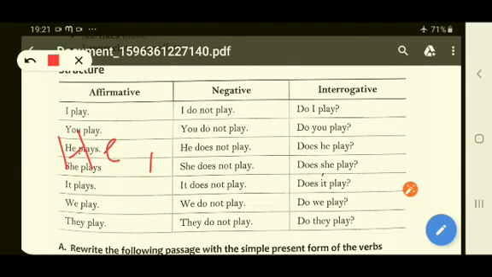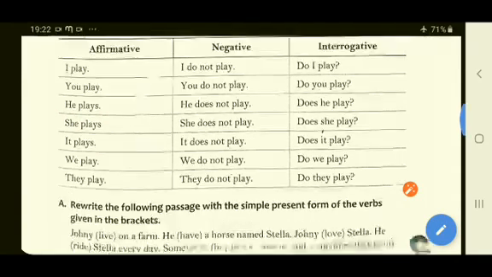And in case your subject is in the plural form, they, we, then we have to take the base form of the verb only, without s or es added to it, right? So with this we have completed the simple present tense.